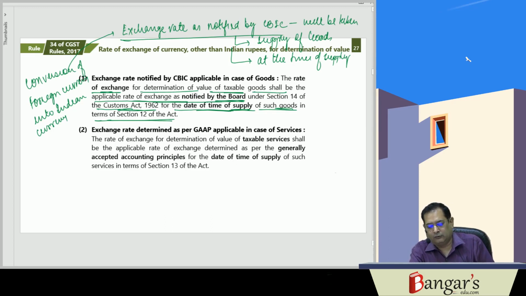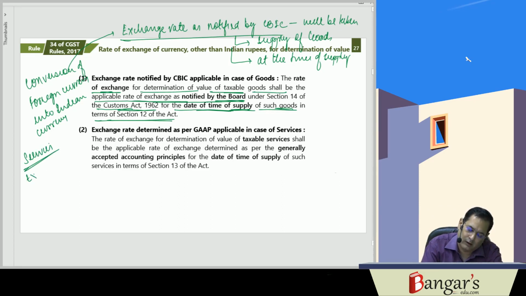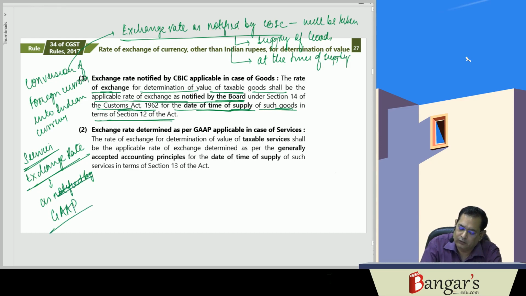And in case of services, the exchange rate is as determined by generally accepted accounting practices.